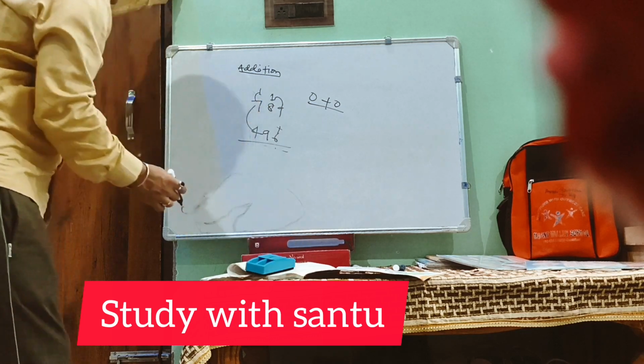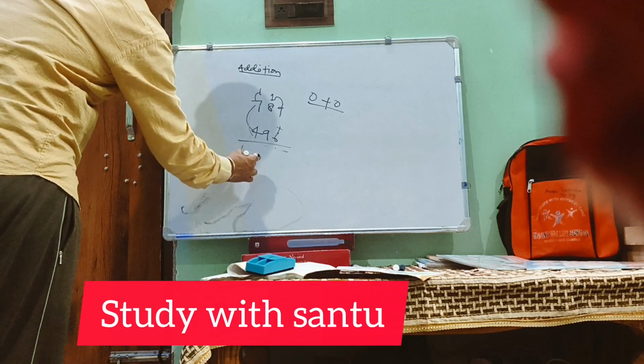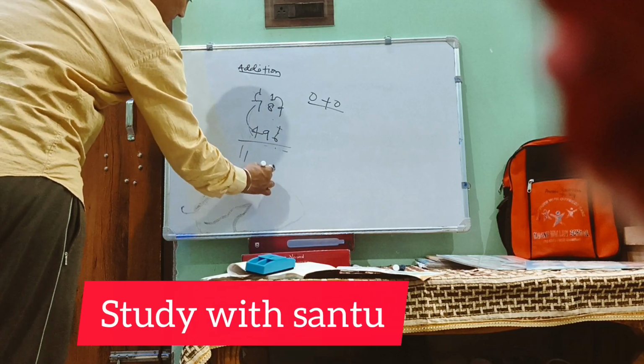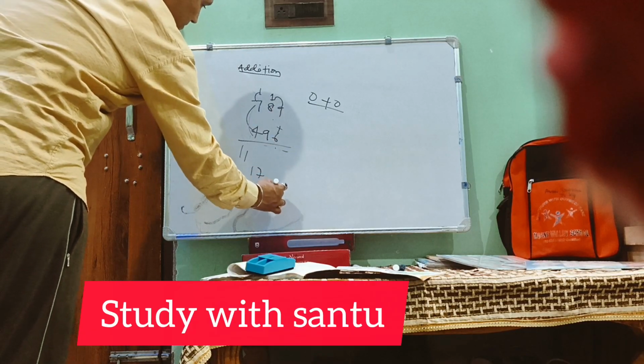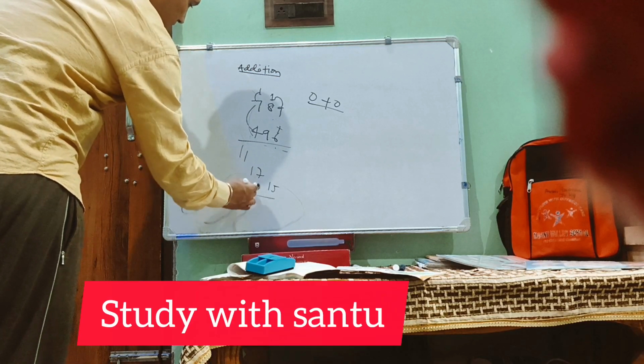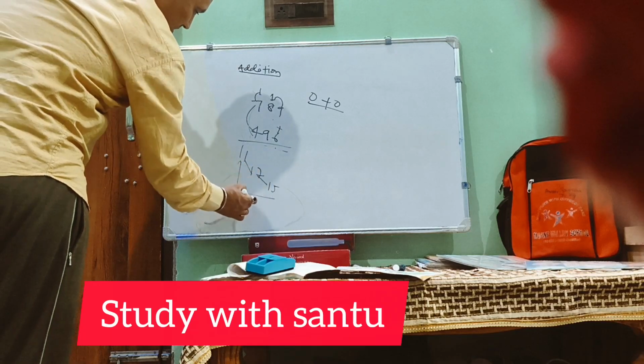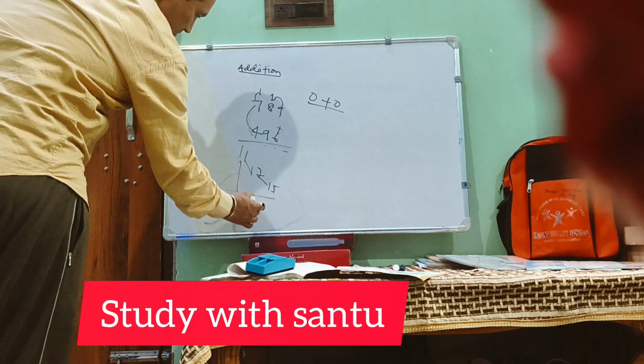This is what will get the answer. Basic concept: 7 plus 4, 11, leave 1. 9 plus 8, 17. 9 plus 6, 15. What will we get? 1, 2. Just add the leftover 1s: 1 plus 1, 2. 7 plus 8, 15.